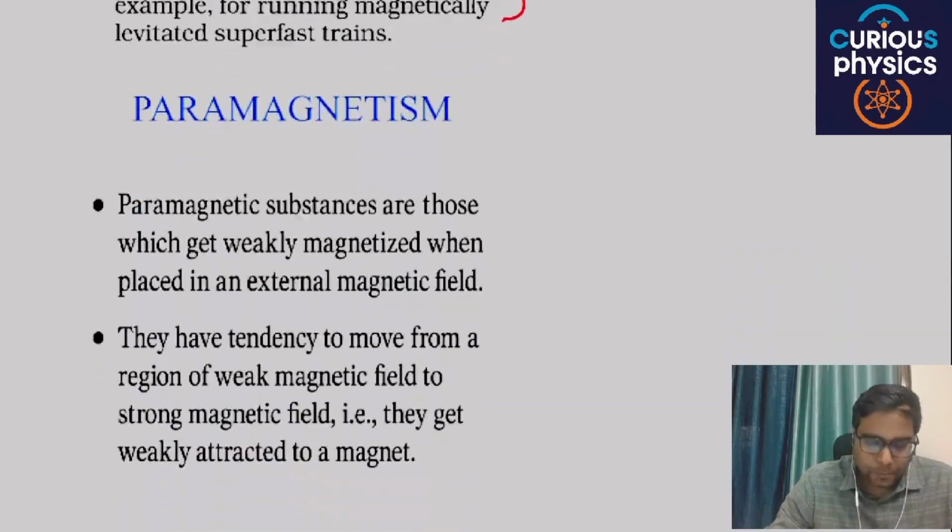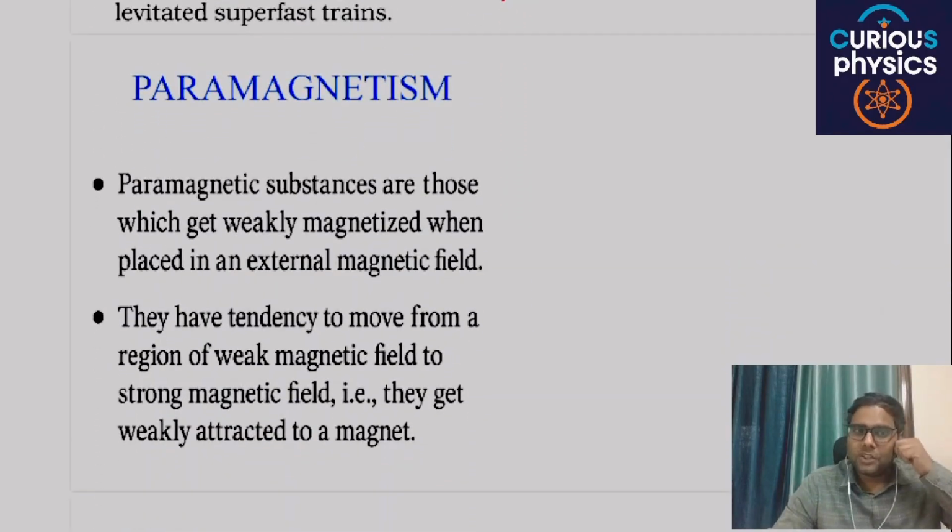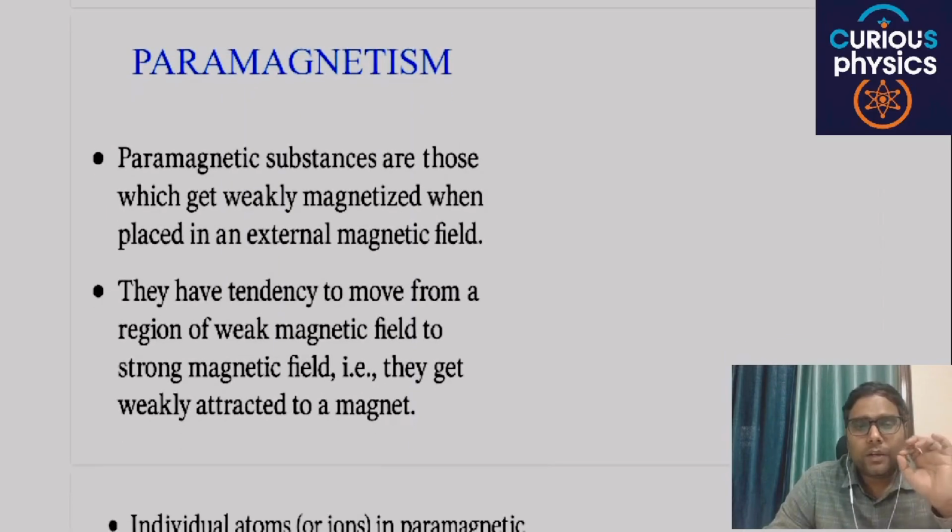Okay, next is paramagnetism. Paramagnetic materials are not strongly attracted or strongly repelled when placed in an external magnetic field, but they are weakly attracted. Paramagnetic substances are those which get weakly magnetized when placed in an external magnetic field. They have a tendency to move from a region of weak magnetic field to a strong magnetic field, that is, they get weakly attracted to a magnet.